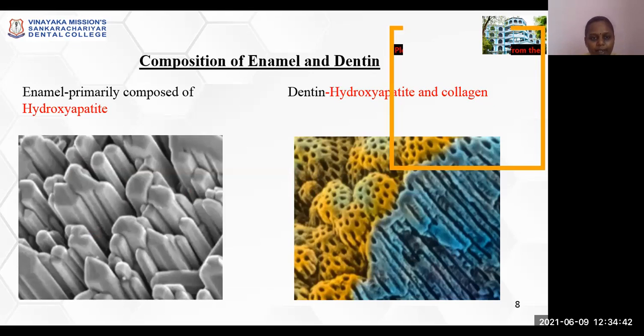Composition of enamel and dentin. Enamel is primarily comprised of hydroxyapatite crystals, whereas dentin contains both hydroxyapatite crystals and collagen fibers.